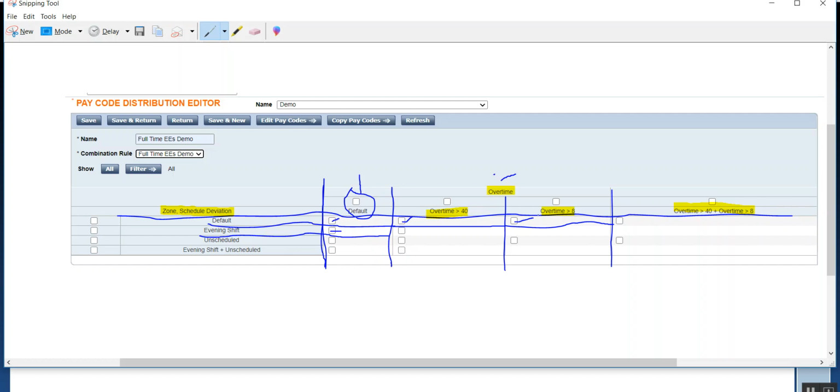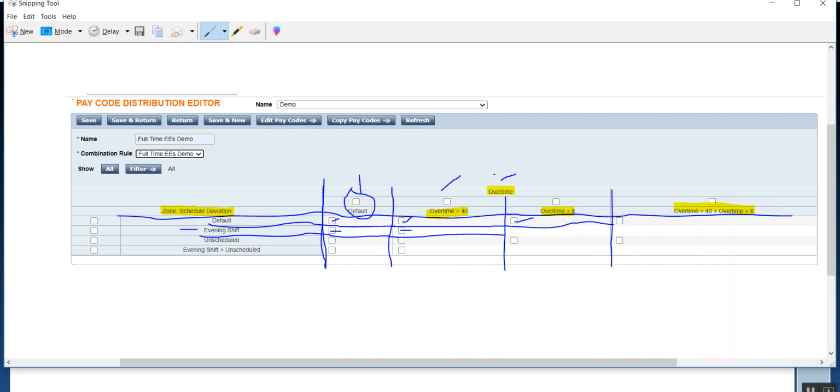If it is over 8 you might give overtime, over 40 you might give overtime, and if it is evening shift you will give the evening shift pay code. But if it is evening shift and he is also crossing more than 40 hours, now he is in a zone condition and in more than 40 hours as well. What is the pay code that you will give? Will you give overtime or will you give zone?